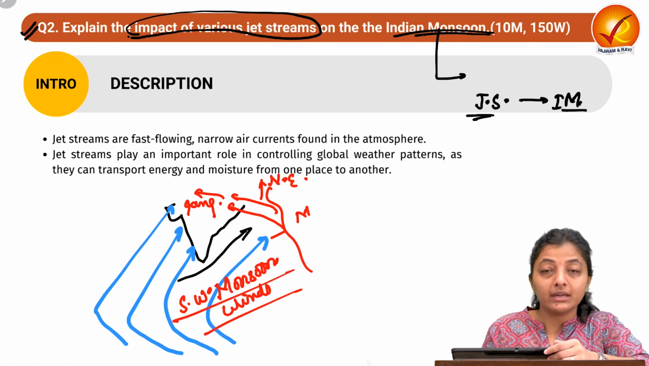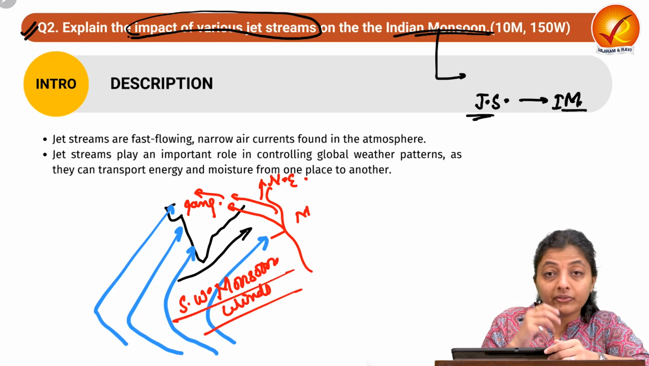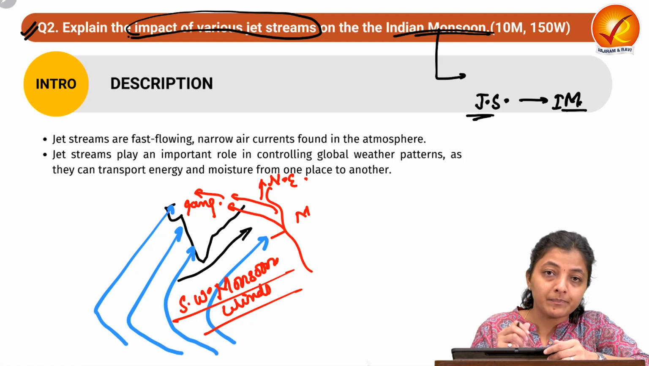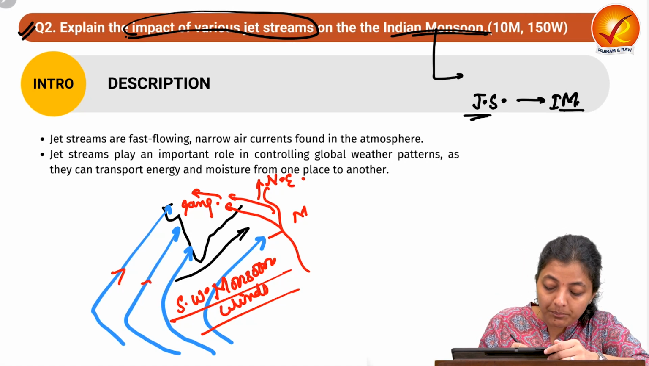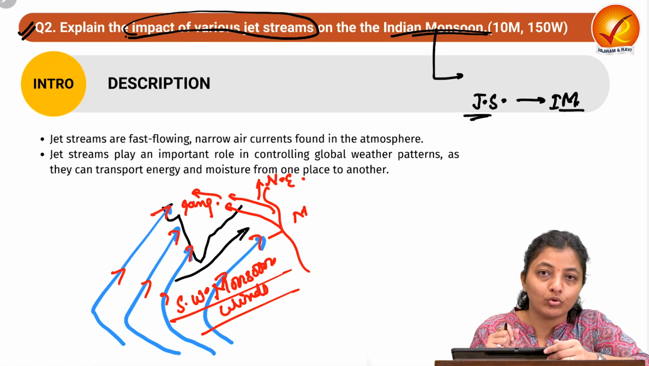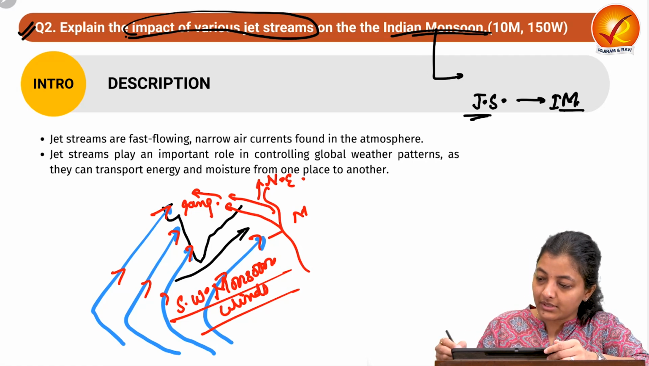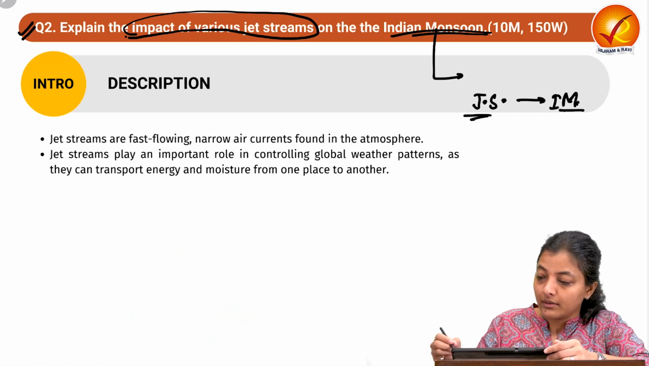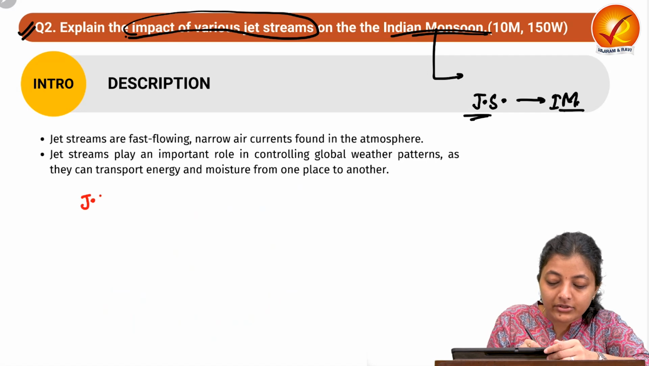Now we need to understand how the multiple jet streams impact these trade winds, these modified trade winds, or we can say the southwest monsoon winds. Okay. So this was the Indian monsoon. Now let's come on to the jet streams.